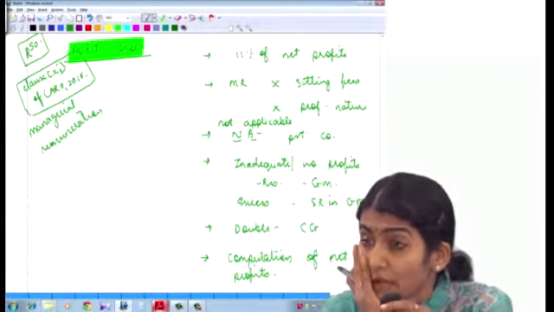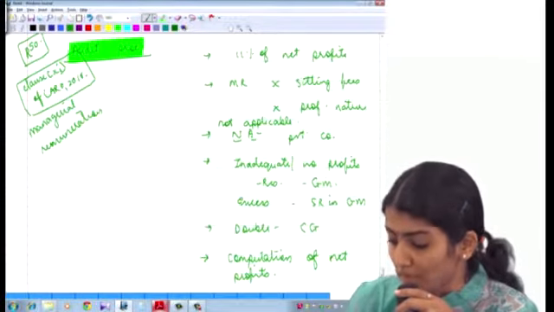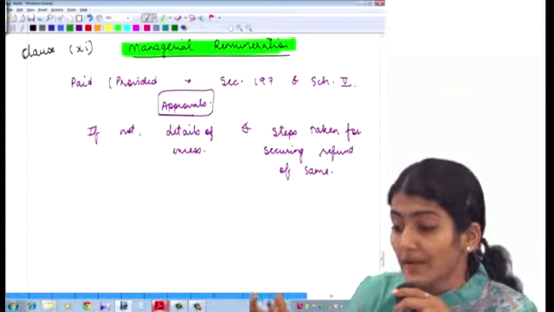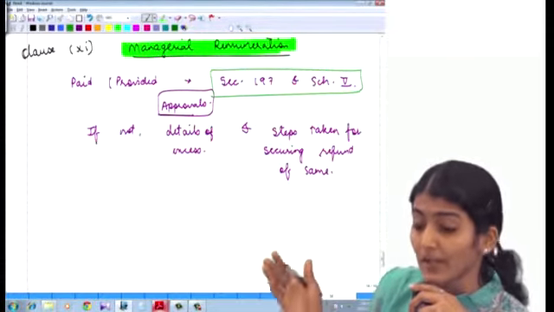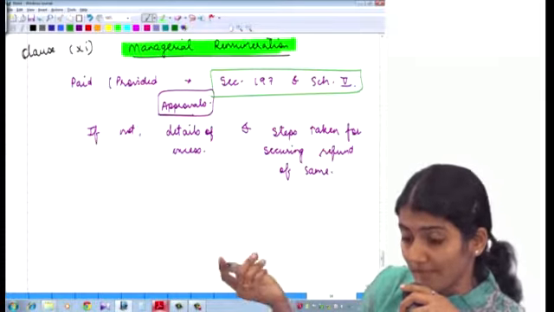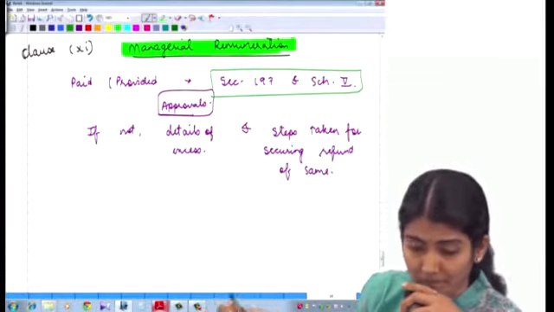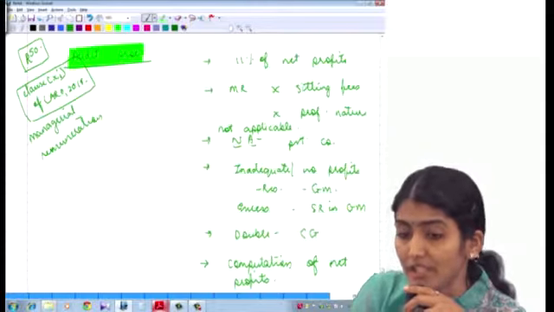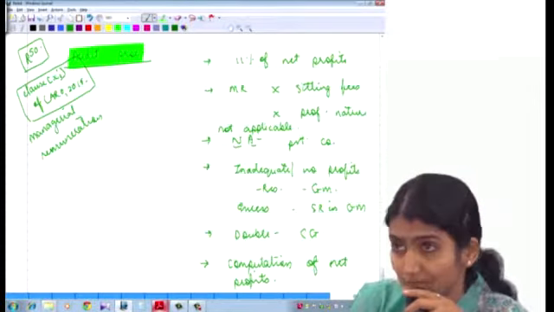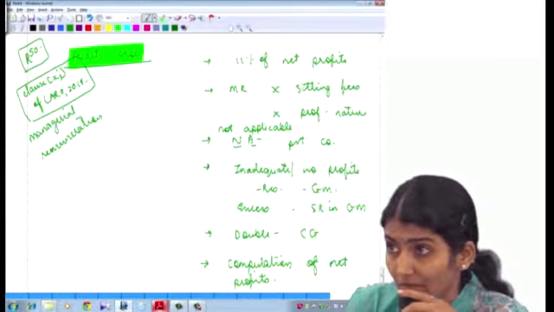Has it been paid or provided for in accordance with the requisite approvals mandated by section 197, read with schedule 5 to the Companies Act? If not, the amount involved, the excess paid, and the steps taken for securing refund of the same. Yes, have you copied this down also? Yes, managerial remuneration, and then what are the audit procedures? Yes, R raised to 50. Yes.